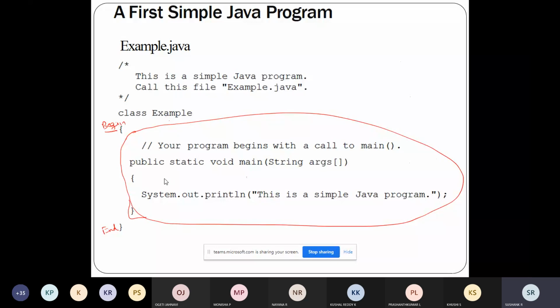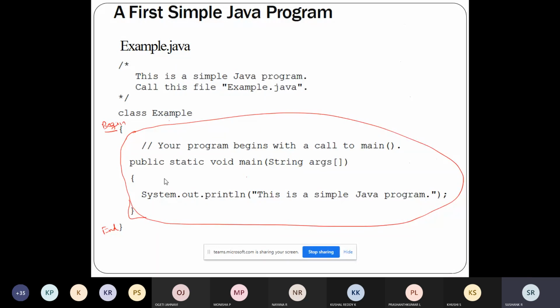So the first point is the name of the source file and the name of the class which contains the main function should be the same. In case of multiple classes, the class which contains the main function should be the source file name. The Java file ends with the extension .java, and all the Java code must be within the class. Within the class itself, you have to write all your logic.